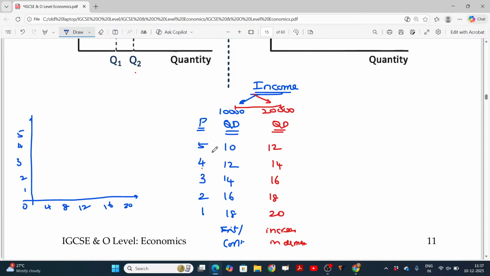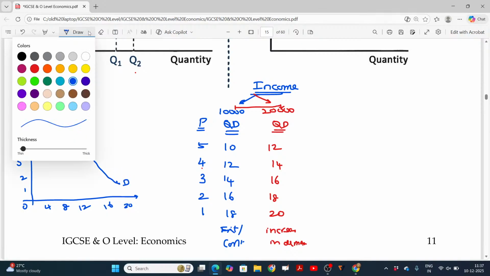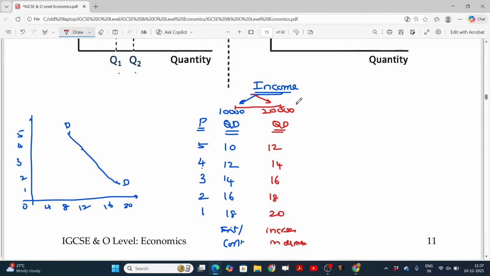Like the first one, when the price is 5, quantity demanded is 10, maybe here, and at 4, the quantity demanded is 12, at 1, the quantity demanded is 18. This will be the demand curve. Now what happens when your income is 20,000, for the same 5 rupees? How many units are you now purchasing? 12 units.